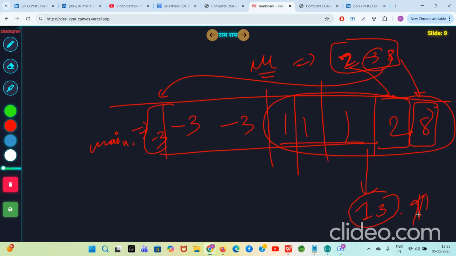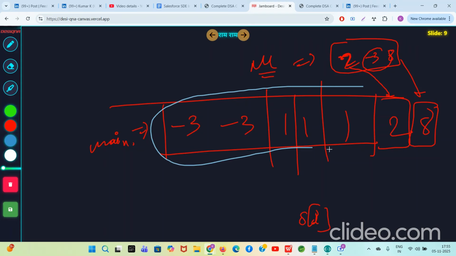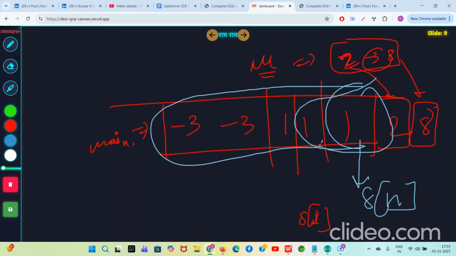So guys, another technique is that you will calculate the suffix sums, s of I. This is your main array, right? So what is the sum of this much part? It will be stored in s of n. What is the sum of this much part? It will be stored in s of n minus 1. What is the sum of this much part? It will be stored in s of n minus 2.